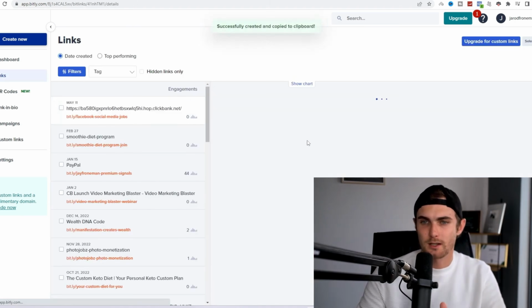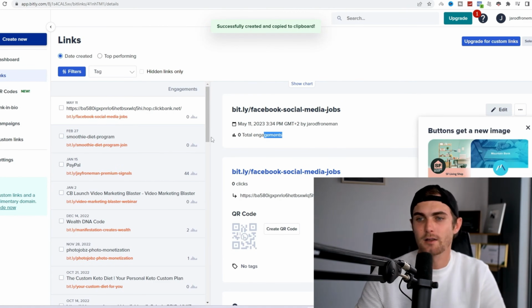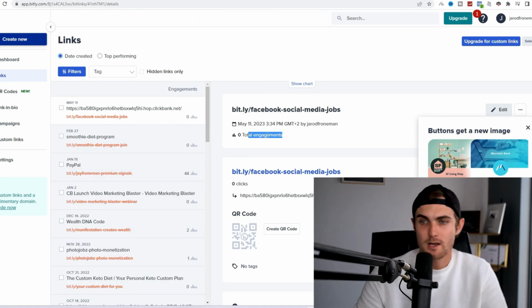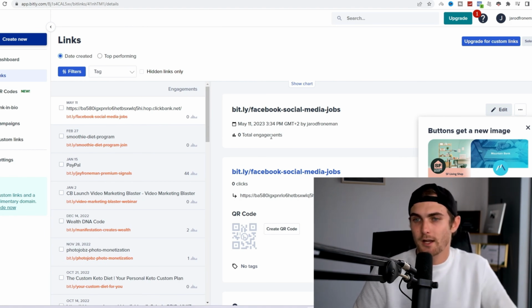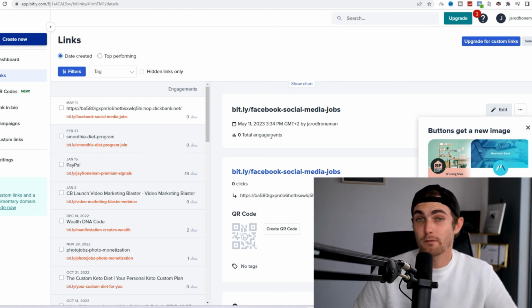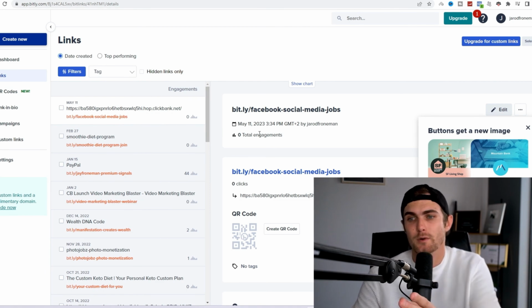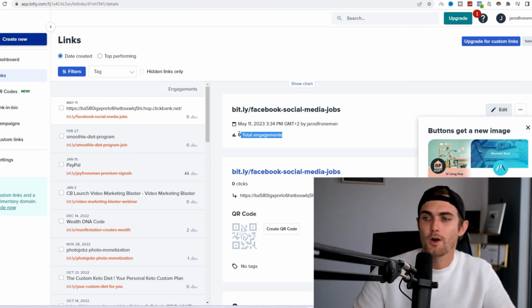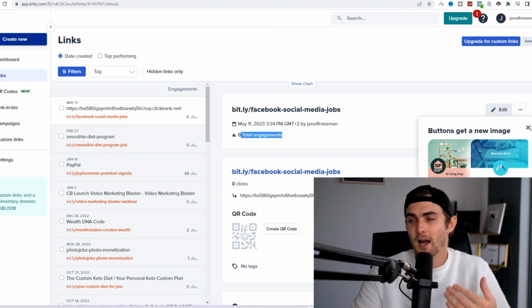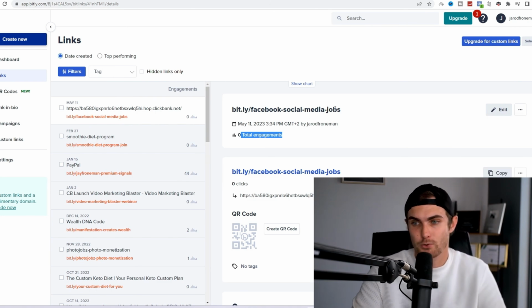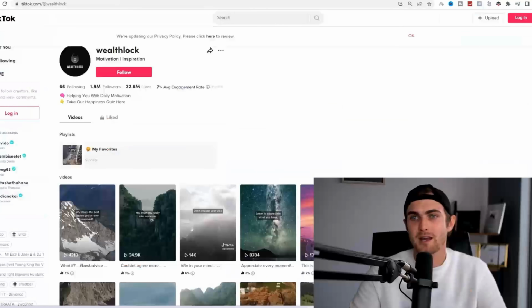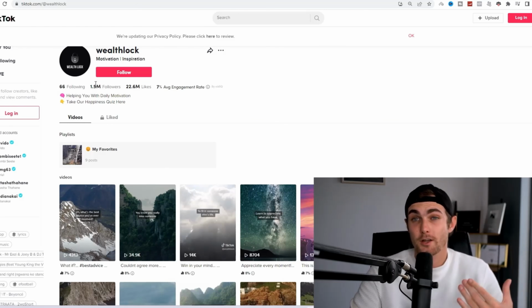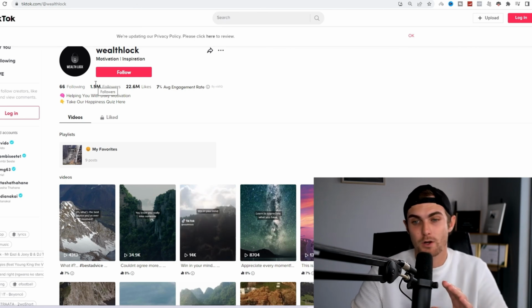Every time someone clicks on this link, you can go and track the amount of engagements that you get. So for example, if you've gotten a video that has 10,000 views and you got 1,000 clicks, that means you have a 10% click-through rate, and you can actually go and track those clicks with bitly.com, which is a really great way to track how many people are actually interested in your product. You can then go and copy this Bitly link, which looks a lot better than that messy ClickBank link, and paste it in the bio of your page that you've created on TikTok, Facebook, and YouTube.